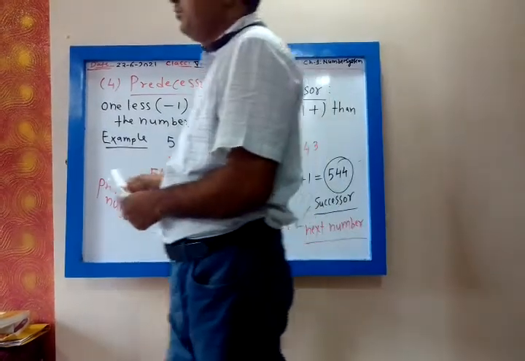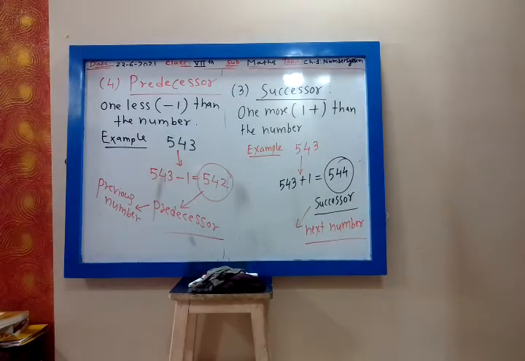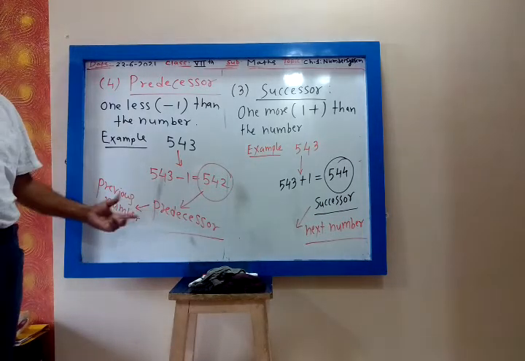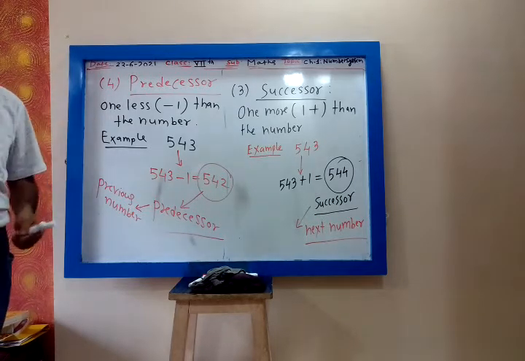That's all. Successor means next number. For next number, we add 1. Predecessor means previous number. For previous number, we subtract 1. That's all.